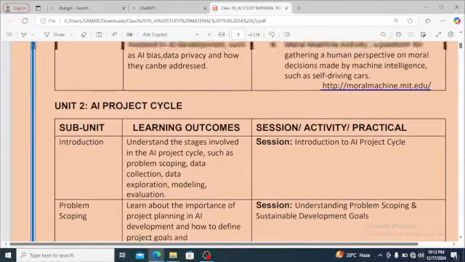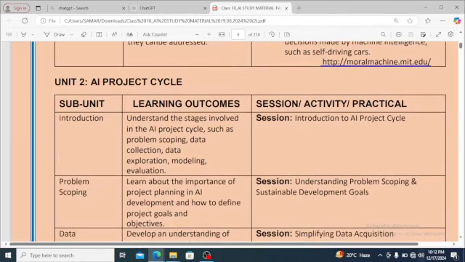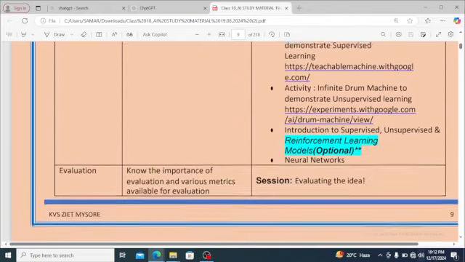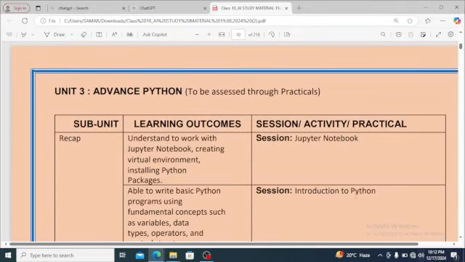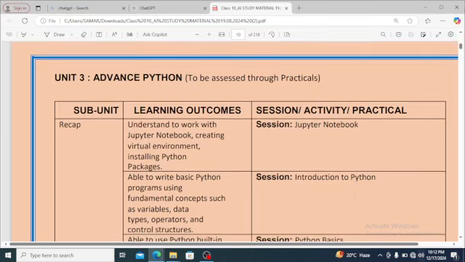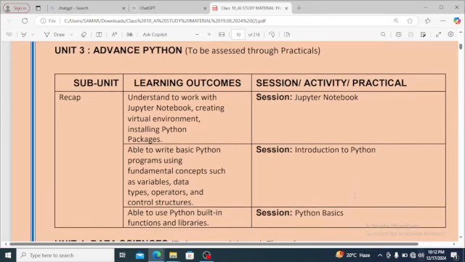Now I'll be defining you the next AI project cycle. In the AI project cycle, data acquisition, this we have done. Now we'll study about the third part, that is advanced Python. Understand to work with Jupyter Notebook, creating virtual environment, installing Python package, session Jupyter Notebook.